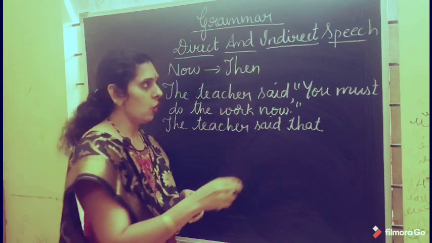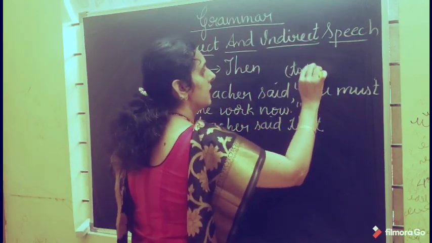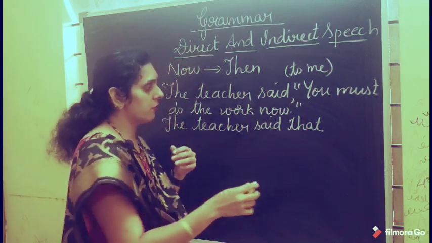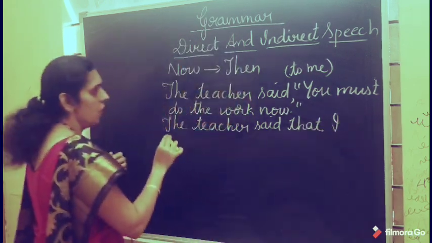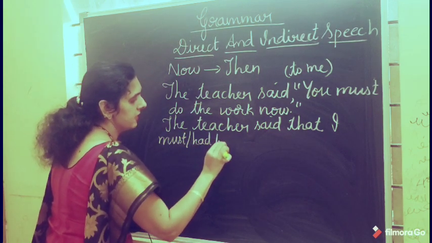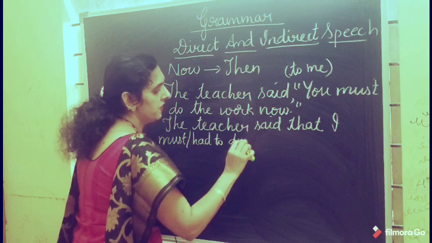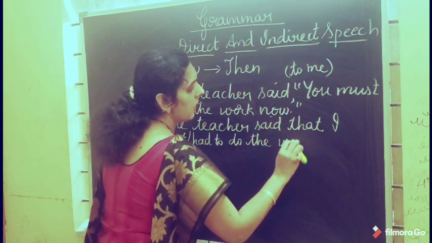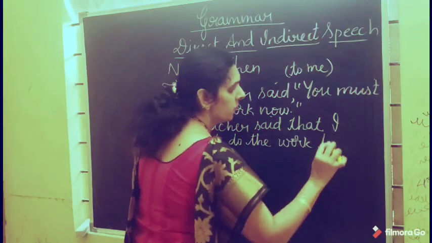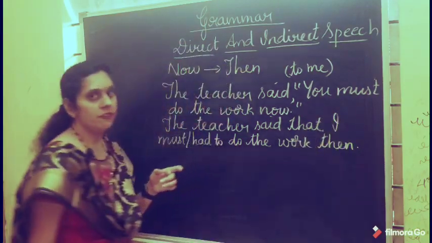As here you don't have any object, you have to imagine the object as "the teacher said to me". So you have to write what? I must, or you can write I had to, as I told you in the previous classes, do the work. Now changes to then. Do the work then.